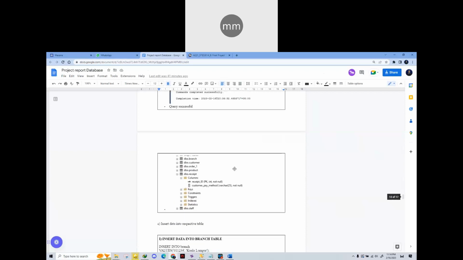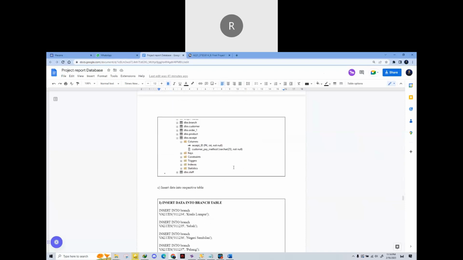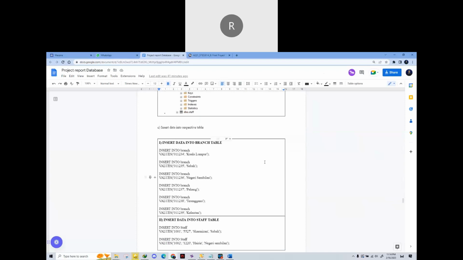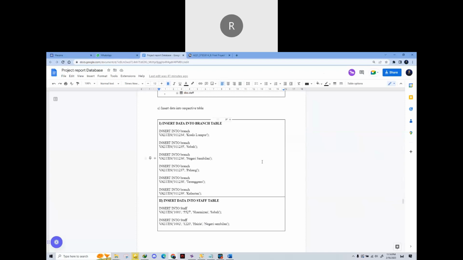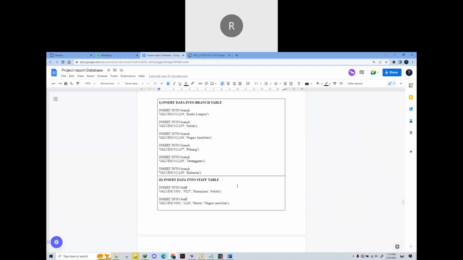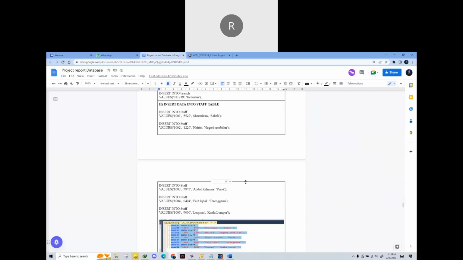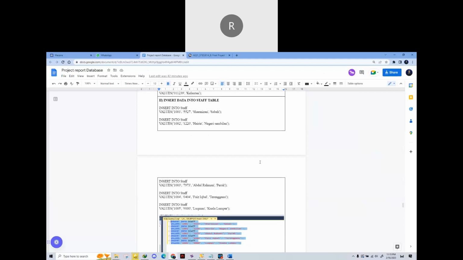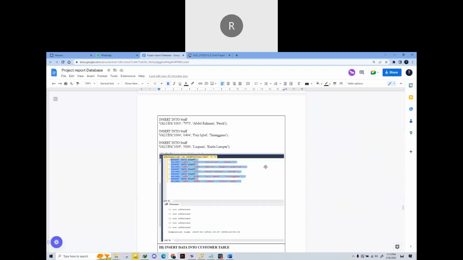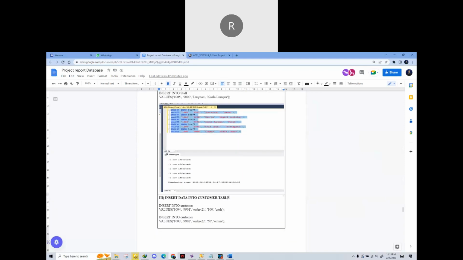Then we also have the insert of data into the respective tables. First we can insert several separate data into each of the tables, such as the branch table here. We can insert or edit any data, and then we can insert into multiple other tables, including staff table, branch table, and customer table.